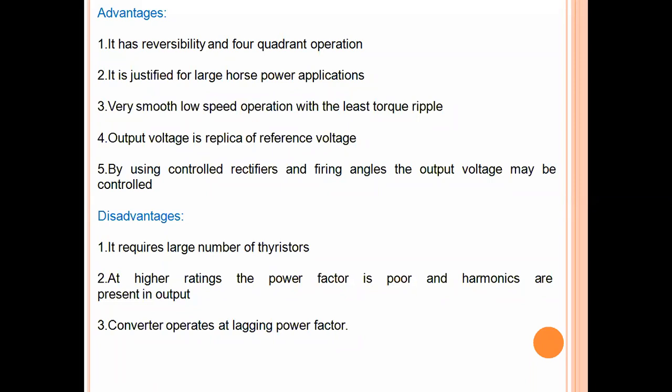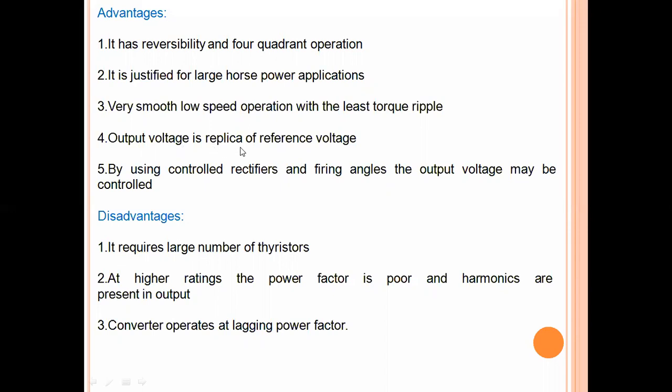So in those applications, we can use cycloconverters, and very smooth low speed operation with the least torque ripple will be obtained. Many converters cannot produce smooth operation under low speeds, but cycloconverter has that special capability. Of course, it will not be useful for high speed applications, but under very low speed applications, it will produce smooth operation. That means the motor can operate smoothly and efficiently with less torque ripple.